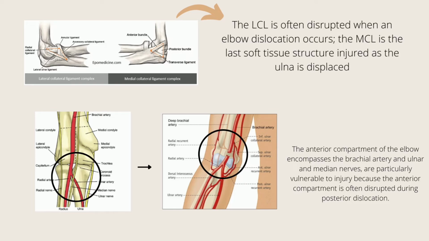The anterior compartment of the elbow surrounds the brachial artery and the ulnar and median nerves. These structures are particularly vulnerable to injury because the anterior compartment is often disrupted during posterior dislocation. The ulnar nerve may be entrapped as it passes posteriorly around the medial epicondyle. The brachial artery and median nerve travel closely to one another, and injuries are often seen in both these structures simultaneously.